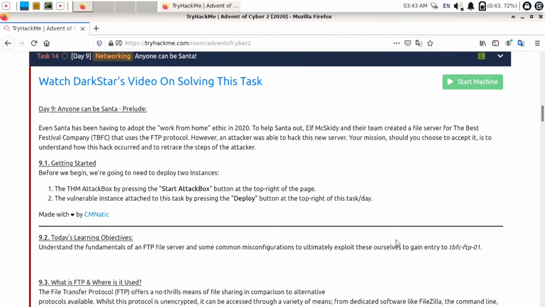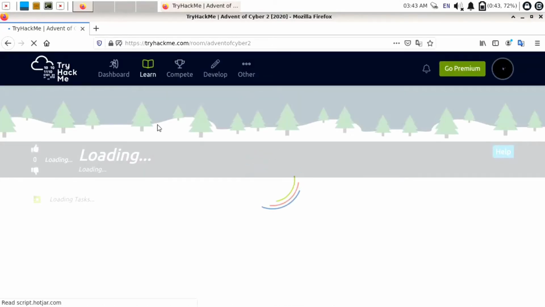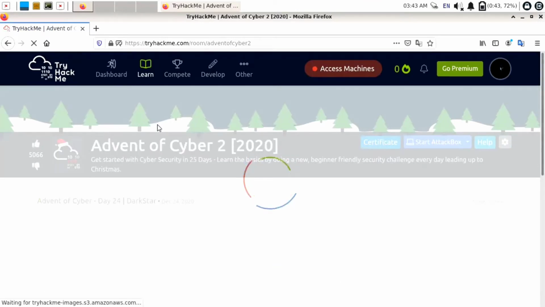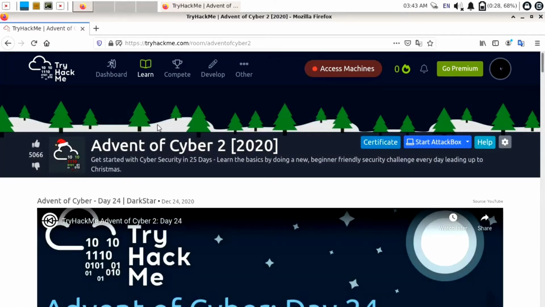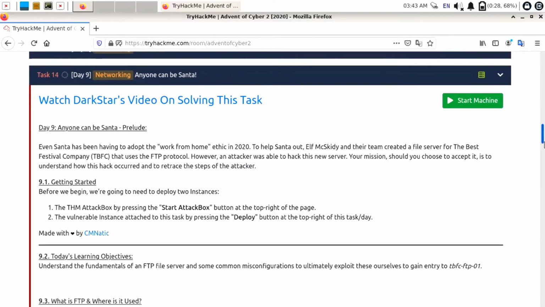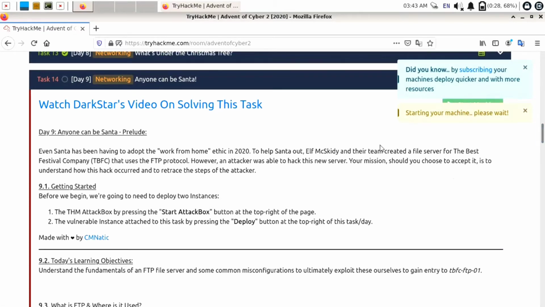So this is just a theory part. Our machine is not started yet. I think I need to refresh this page again. So I will just refresh this again. Okay, it is loading the page now. Now scroll down below and again try to start this machine. Click on the start machine button. Okay, this will start this machine.